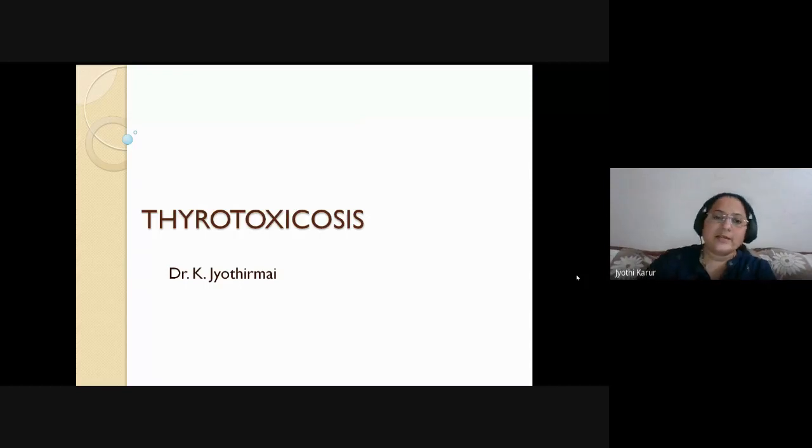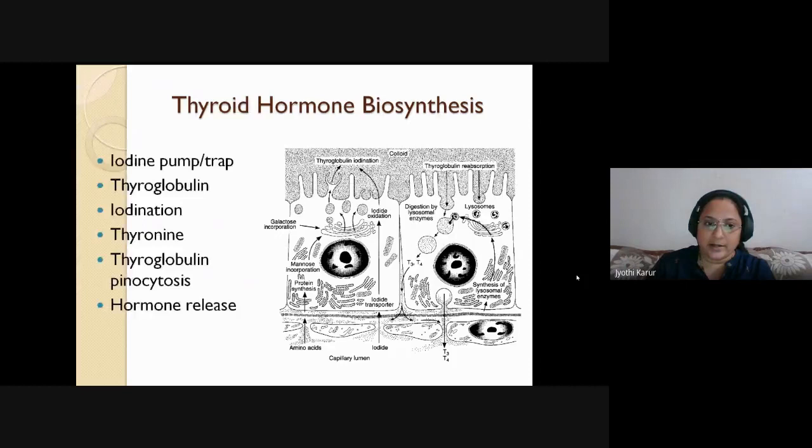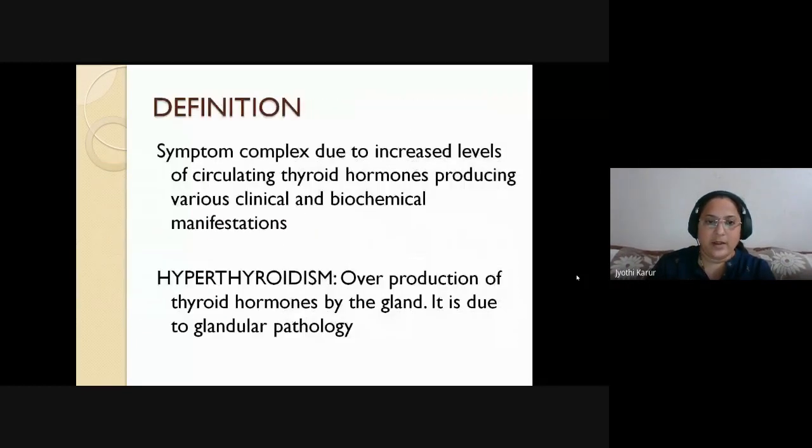So today's topic is thyrotoxicosis. Let's go by definition. What is thyrotoxicosis and what is hyperthyroidism? Though they both sound alike, there is a certain difference. Thyrotoxicosis is a symptom complex which is due to increased levels of circulating thyroid hormones producing various clinical and biochemical manifestations. So this is the definition of thyrotoxicosis.